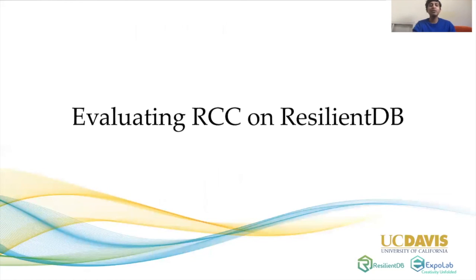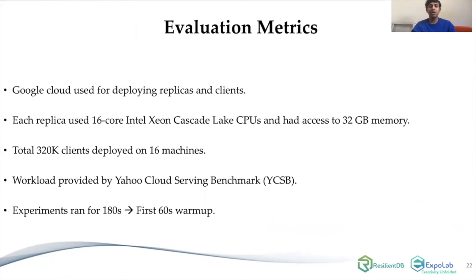Now, let's see some results of evaluating RCC on ResilientDB. So here are the metrics of our system: we deployed up to 320,000 clients, and we had 16-core machines. We ran experiments for 180 seconds, of which the first 60 seconds were used for warm-up.